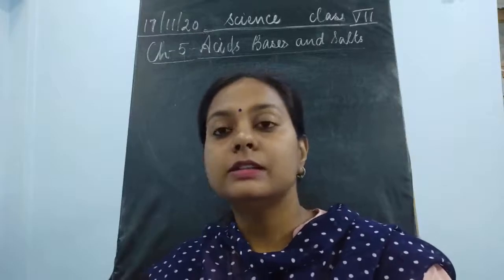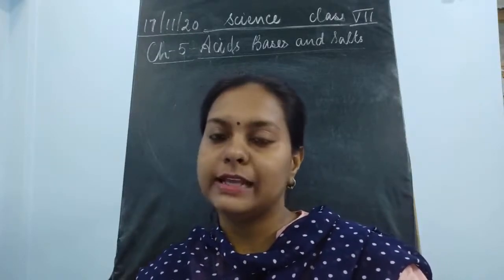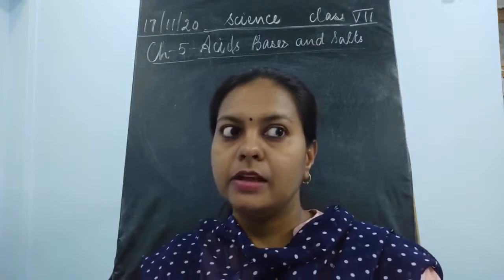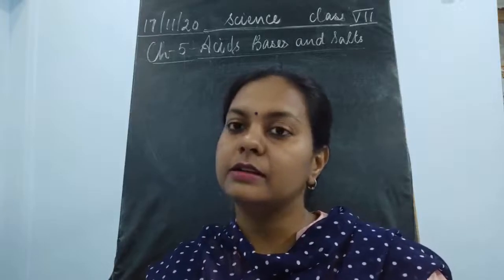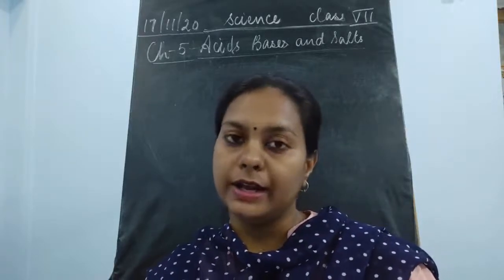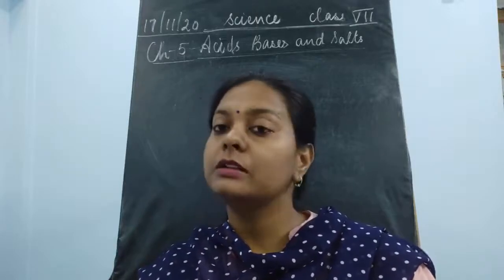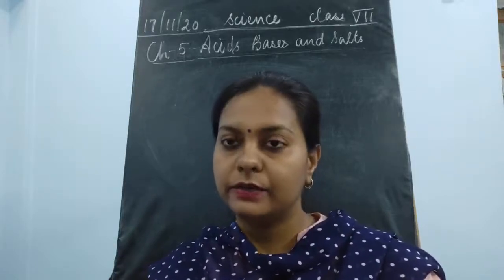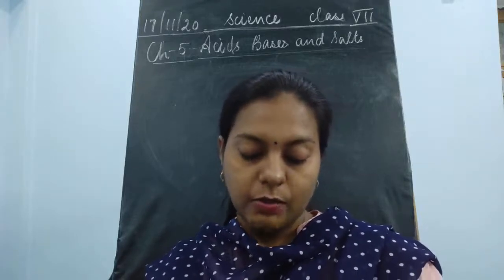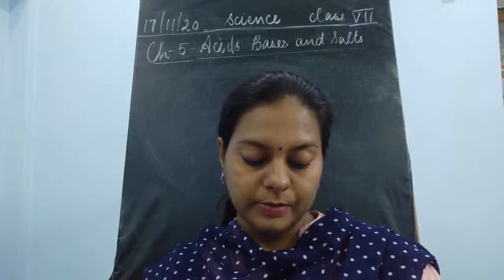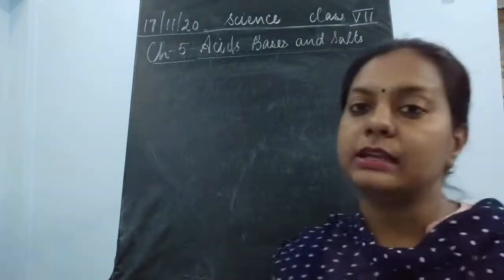What is litmus? Litmus is the extract of lichen. We collect some lichen, add some water to it and grind it, then we take out the extract, the liquid obtained after grinding the lichens in water. The color of the extract is mauve or light purple. Now once it is light purple, it is going to show a color change when we react this indicator with acids or bases.